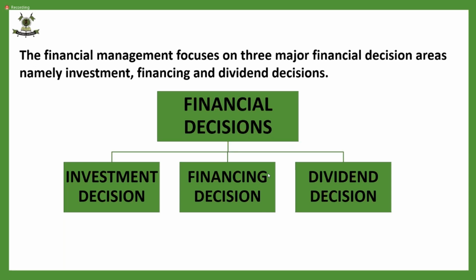So this decision has to be taken up by the finance manager. Debt or equity? Owner's fund, borrowed fund, how much? So how much ratio has to be decided in this? How much money is to be raised and from where? Then he is going to use this money which he has procured from banks, from equity shares, from debentures, from public deposits, from wherever he has raised this money.